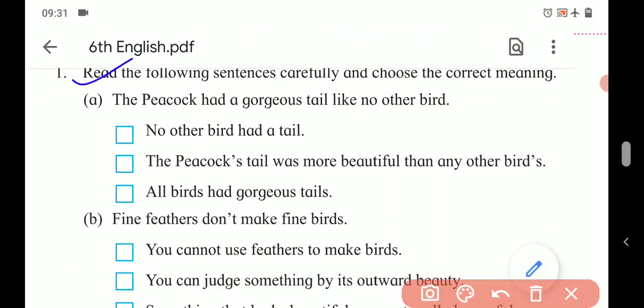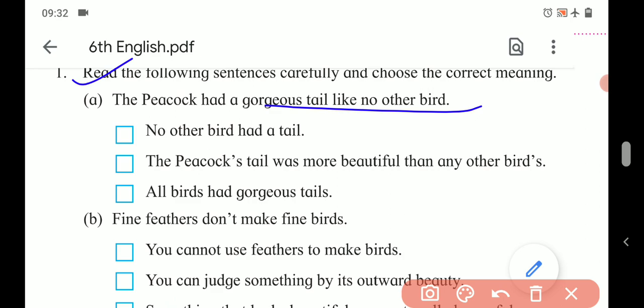Read the following sentences carefully and choose the correct meaning. See, we have sentences over here, and what is their meaning? We have three options to choose from. The peacock had a gorgeous tail like no other bird. What is its meaning? No bird had a tail. No, it's not that.